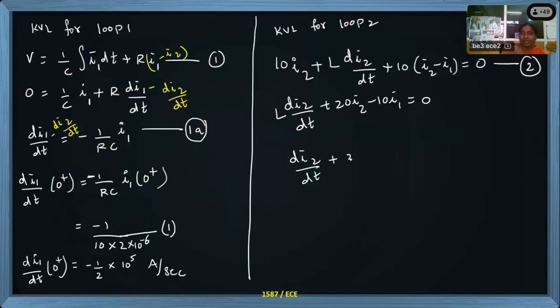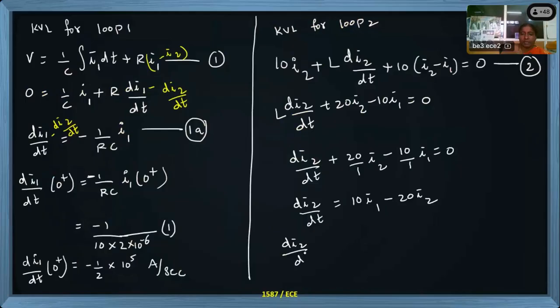So 20 by 1 I2 minus 10 by 1 I1 equal to 0. If I make di2/dt the subject, this is 10 times I1 minus 20 times I2. At 0+, this becomes 10 times I1 at 0+ minus 20 times I2 at 0+.